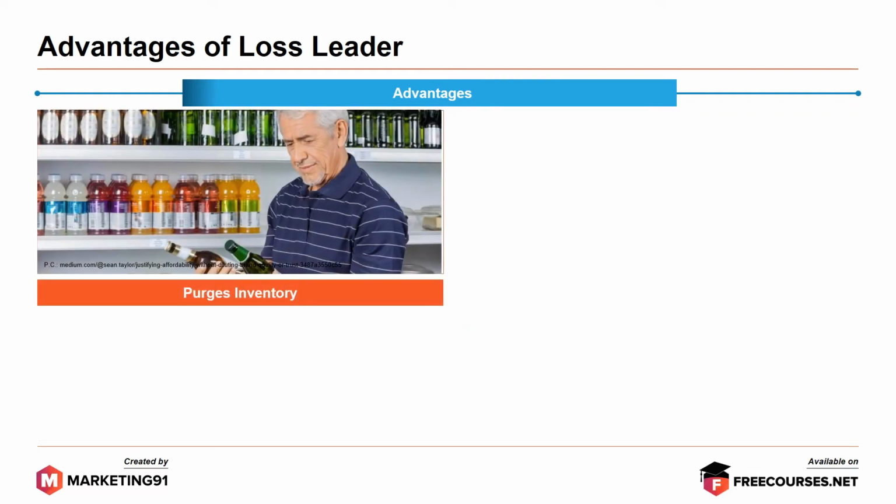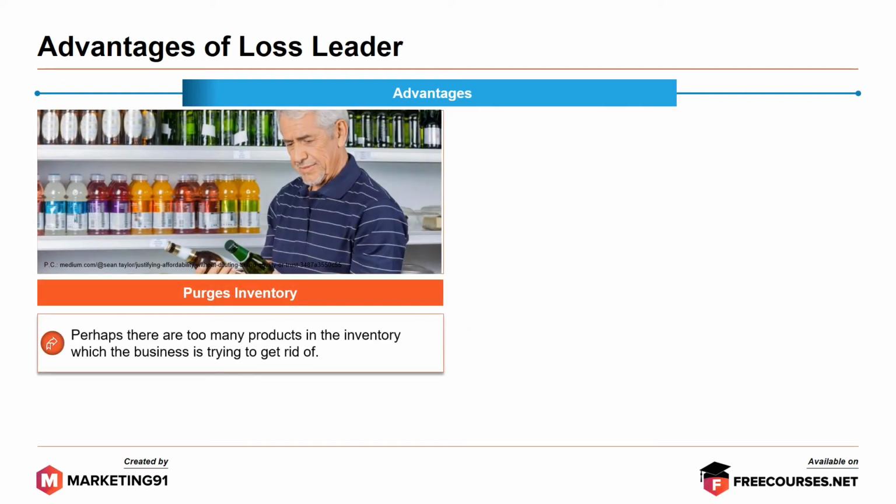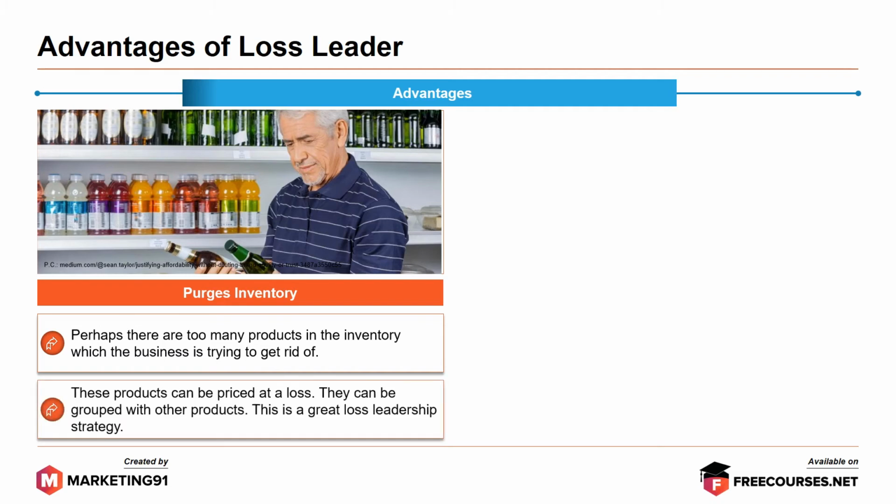Next, purges inventory. Perhaps there are too many products in the inventory which the business is trying to get rid of. These products can be priced at a loss. They can be grouped with other products.